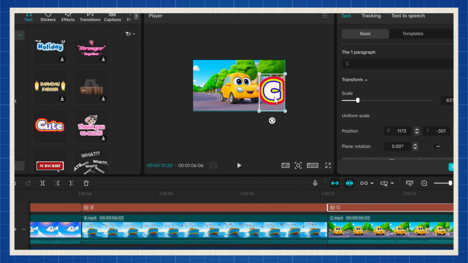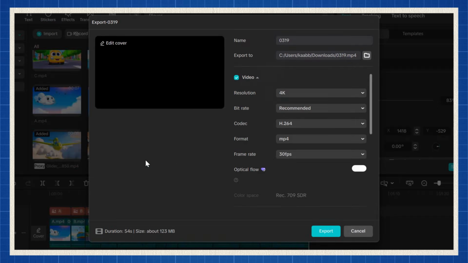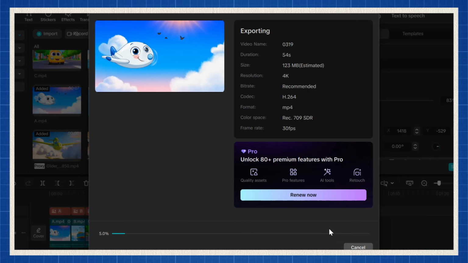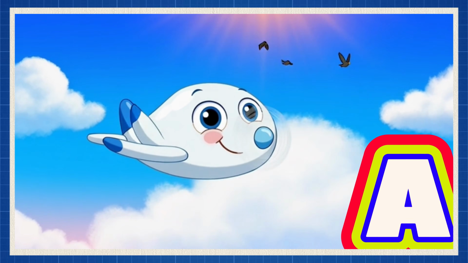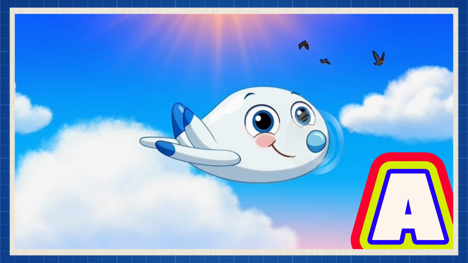Fine-tune everything, adjust timing, check alignment, make sure audio and visuals are perfectly synced. And when everything looks clean, smooth, and polished, hit export. Just like that, you've created a full nursery rhyme video using 100% AI.